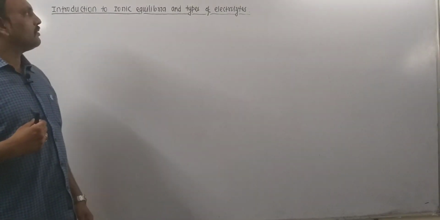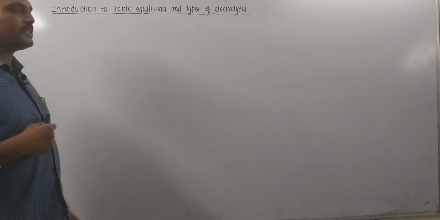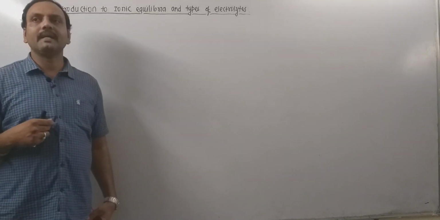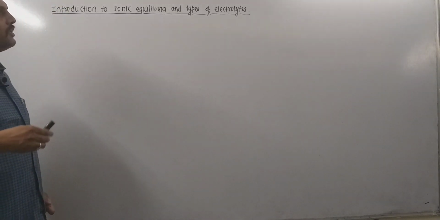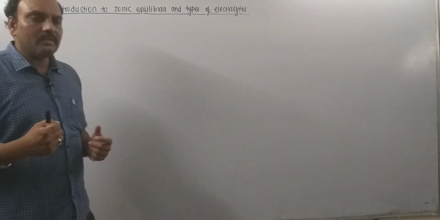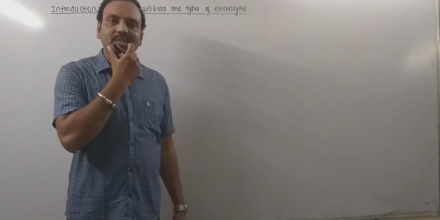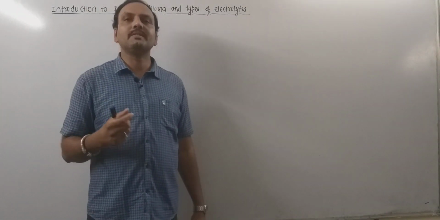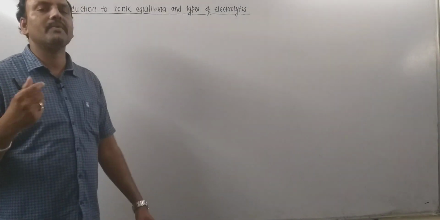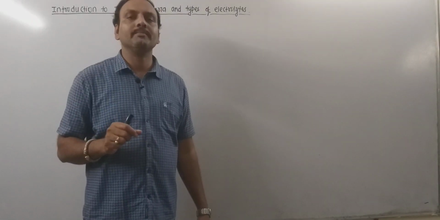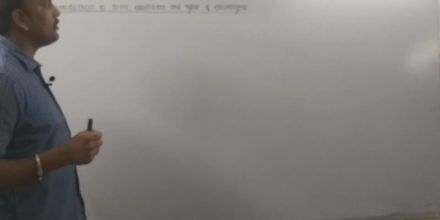Good evening to all. Today's point of discussion is introduction to ionic equilibria and types of electrolytes. Now we know about reversible reactions. Chemical reactions are said to be reversible if the rates of forward and reverse reactions are the same. If the same thing is applicable in the case of ionization, then it is said to be ionic equilibria.